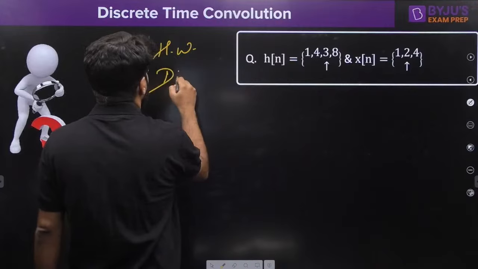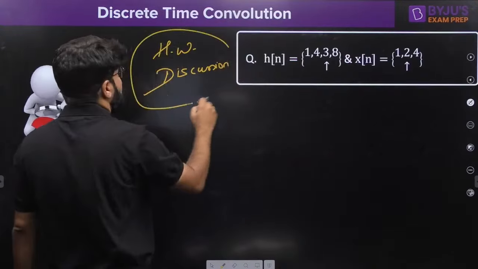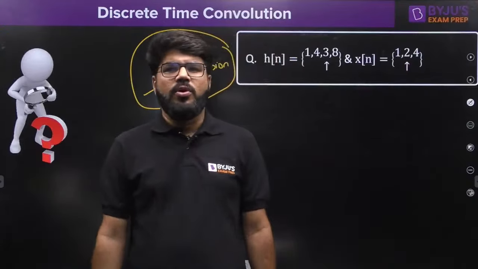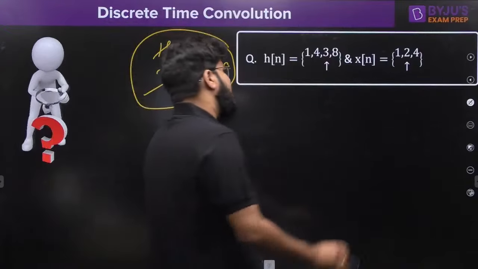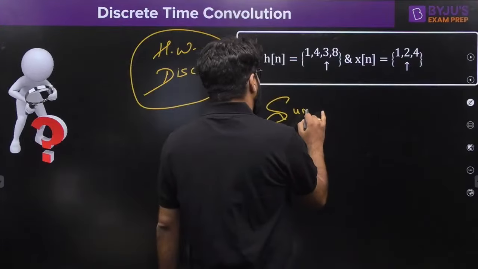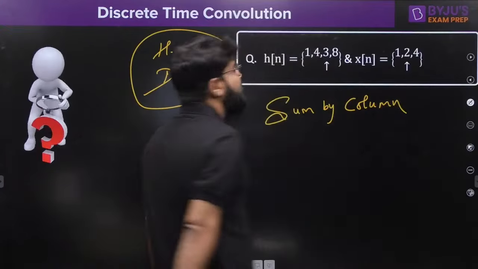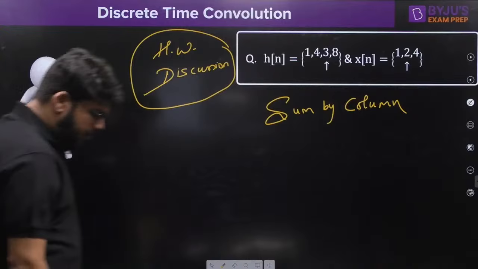This is the homework of the last class. And this is very simple. Finite length signal. One is having the length 3, one is having the length 4. There are two finite length signals, right? And for the finite length signals, what is the method we apply? It is the sum by column method.